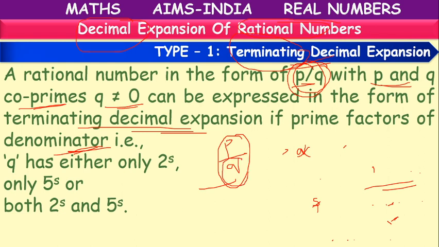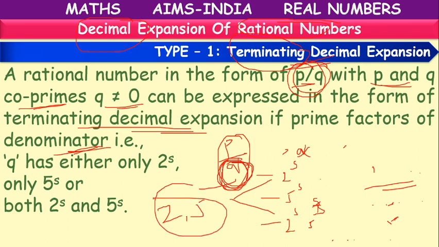Whatever denominator q is there, q should have factors, either 2 power s or 5 power s, or both 2 power s and 5 power s. Means the factors of q should be related to 2 and 5.